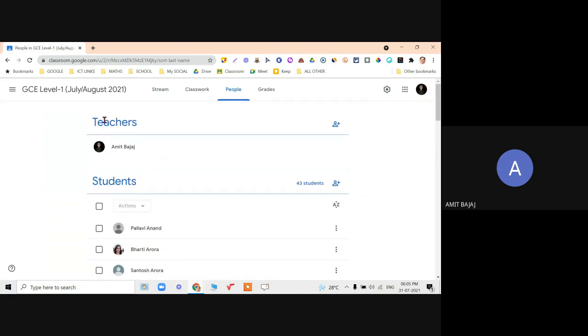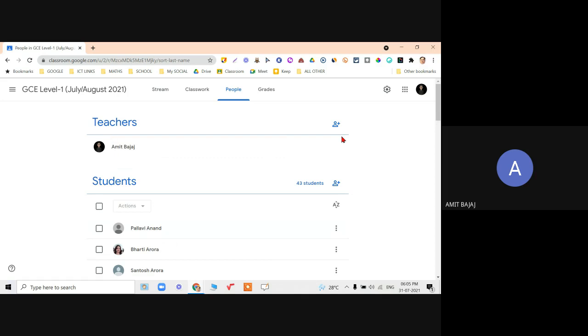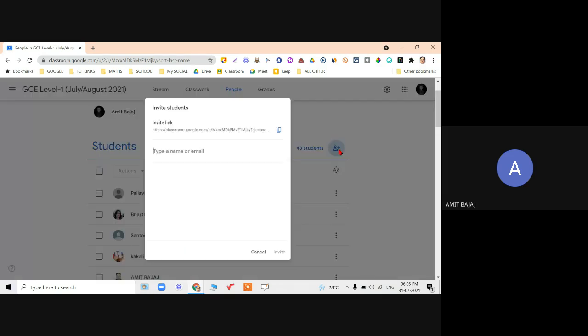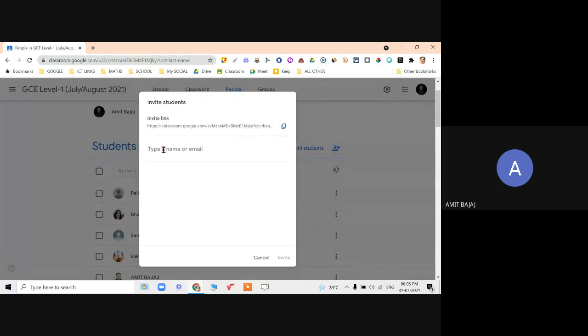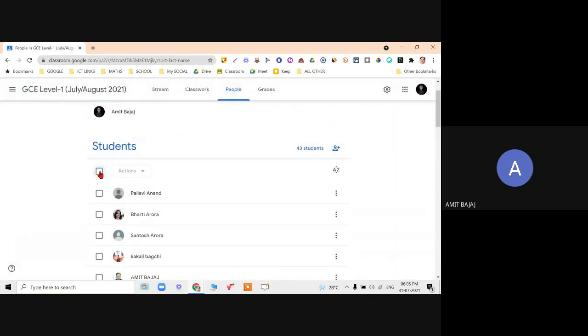There is the option for adding a co-teacher also. I am the owner of this as a teacher. I can add the email IDs of my other teacher members and then they will get an invite, so that once they accept that invitation, they will be added and they will have equal rights as I have as a teacher. Then I can also go on inviting students by clicking over here and typing their email IDs.